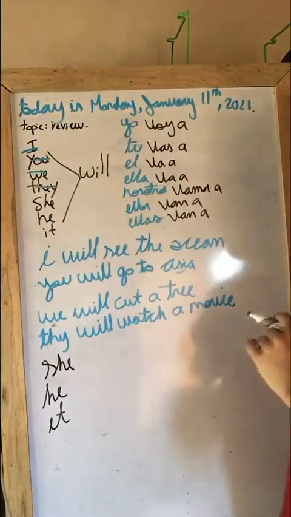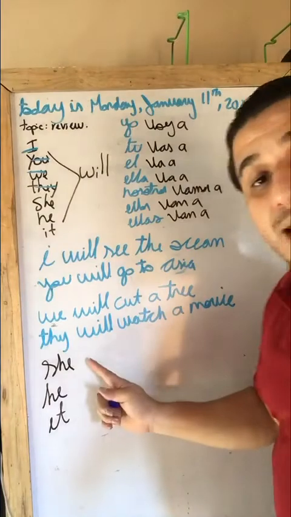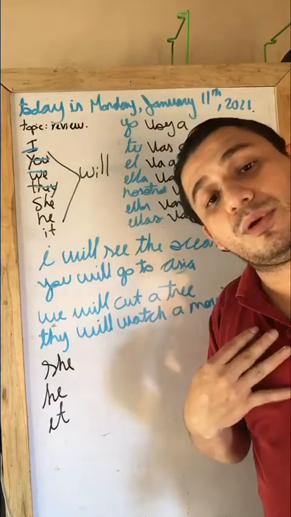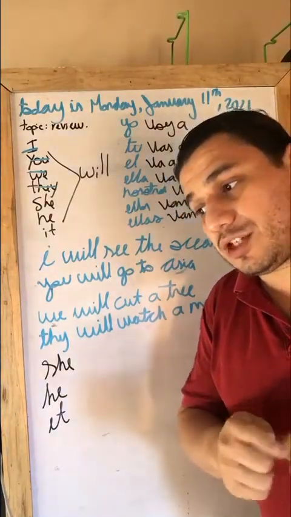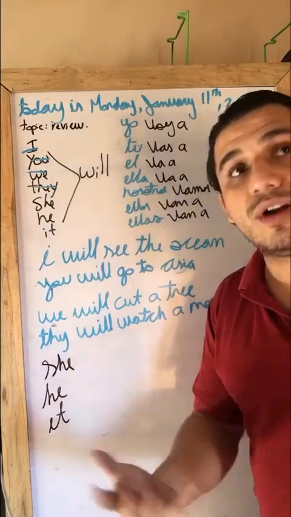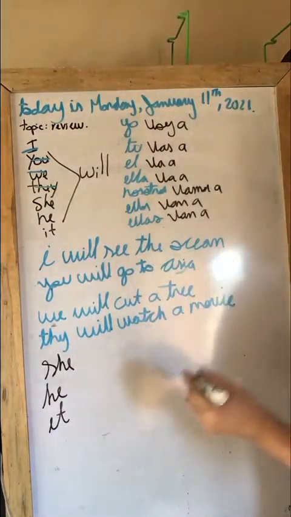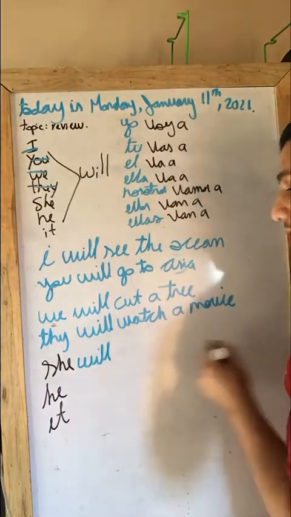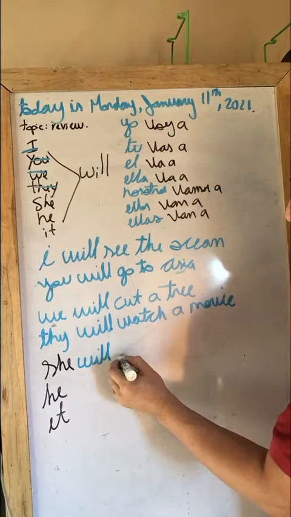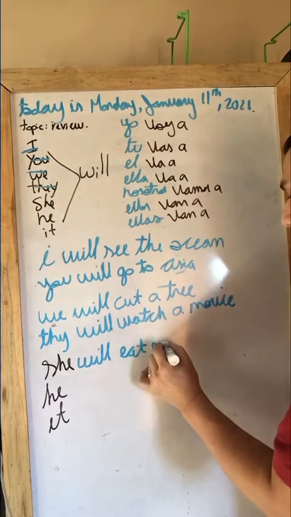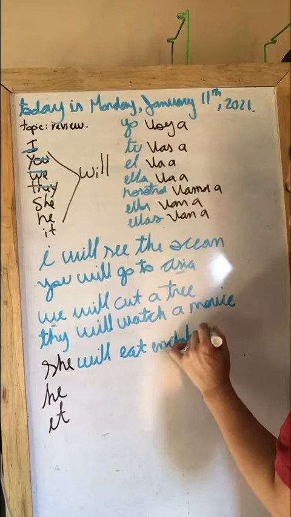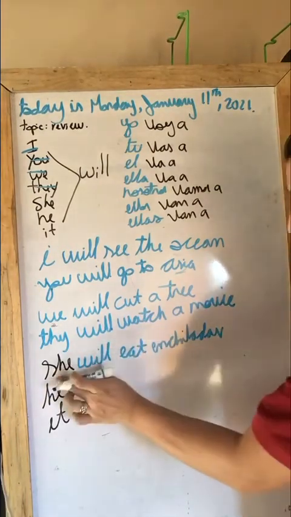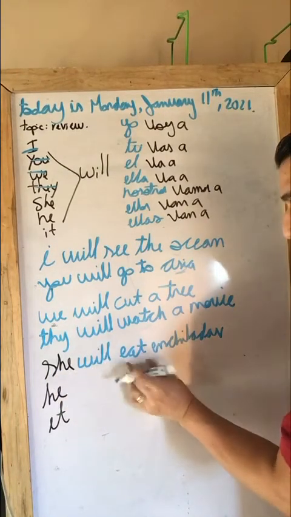So I made it until here, and then I told you to make for today one sentence with she, one with he, and one with it. So I'm going to give you an example of what my sentence would look like, and then you have to check if your sentence kind of looks the same or if you're missing something, okay? So the first thing that I have to do after she is to write will, okay? And then I can write eat enchiladas. See, something very simple, nothing complicated. She will eat enchiladas. Ella va a comer enchiladas.